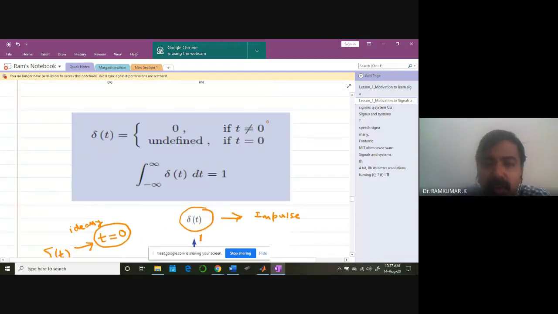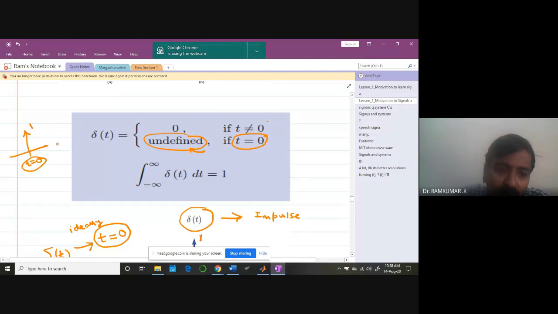For time t equal to 0, the signal is undefined is what I am saying. Primarily because it is not feasible for us to tell exactly that at no time the signal reaches value 1. Some energy has to come out in no time. That's not feasible. So that's why in the definition we are saying undefined. And the signal is 0 for all other values of time. It's here 0, here 0, here 0. All other values of the time t, it is 0.